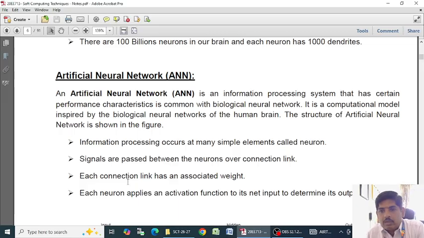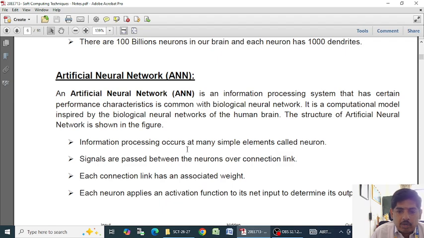It is a computational model inspired by the biological neural networks of the human brain. In the structure of an artificial neural network, information processing occurs at many simple elements called neurons.